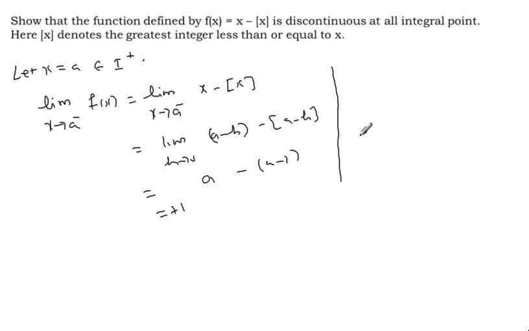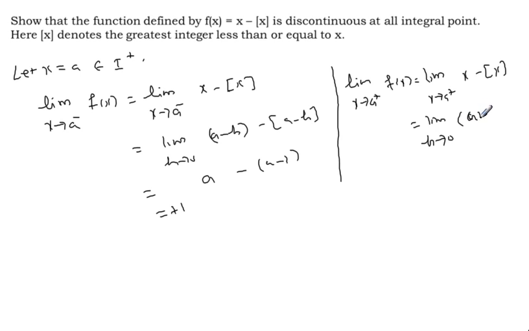Now the right hand limit: limit x approaches a plus f of x is equal to limit x approaches a plus x minus square bracket of x. Now let us introduce a small positive number h, h approaches 0, then x will be a plus h, minus square bracket a plus h.